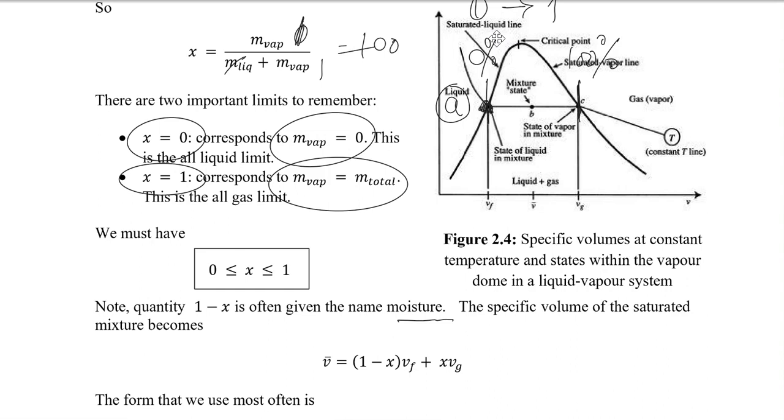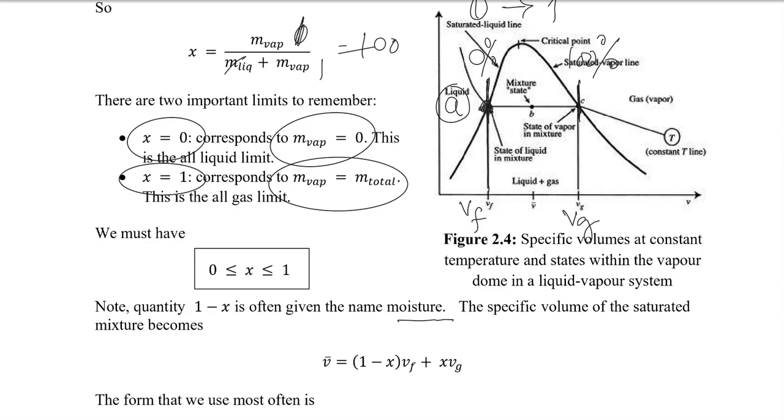Let's say, sorry, we need to define one more thing. Now the volume at saturated liquid we call Vf, and at saturated vapor we call Vg.